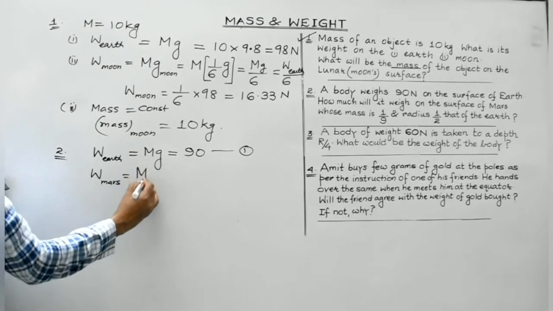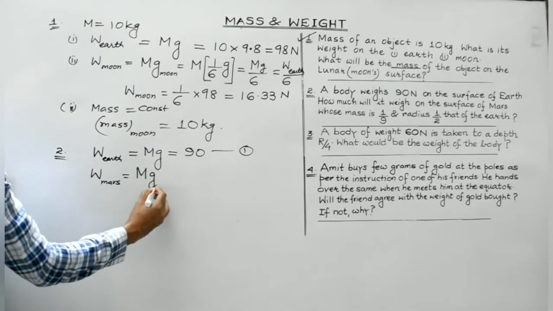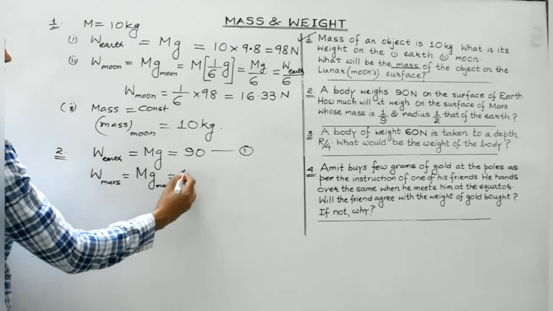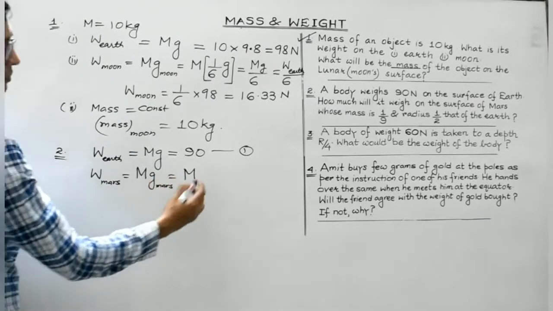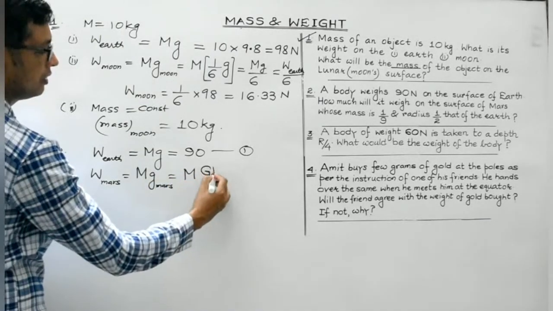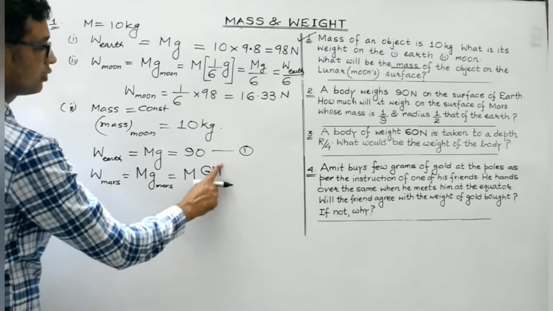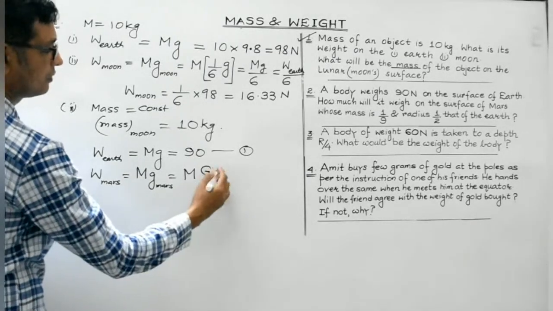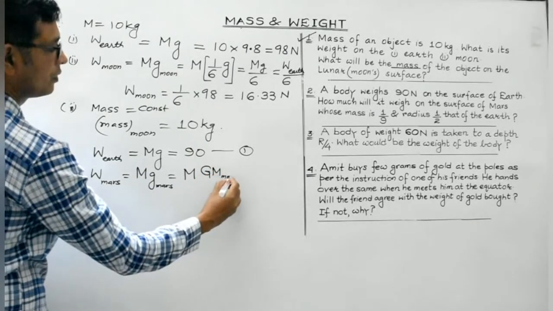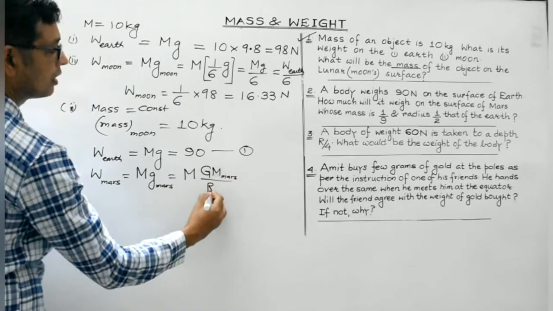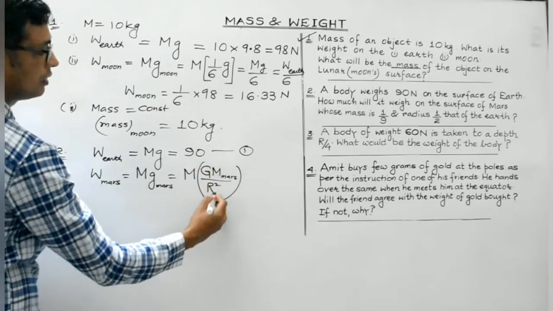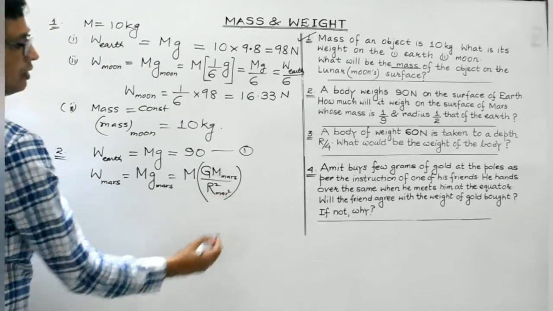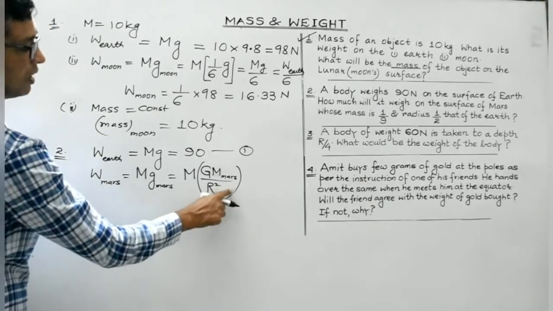Mass of the body will remain same, but value of g will get changed. G mass. So m, what is g mass? It will be G, mass of the Mars, divided by r square. This is the radius of the Mars.